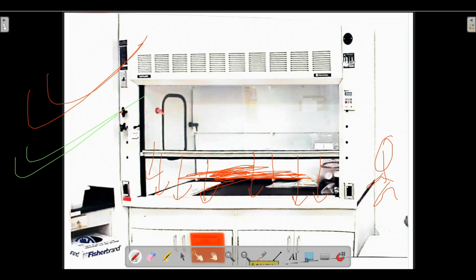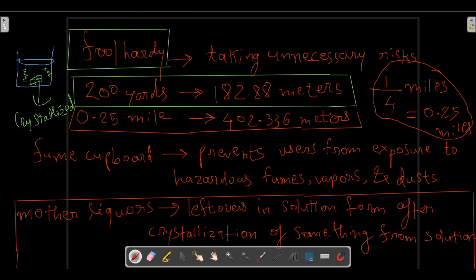There is also an exhaust associated with this fume cupboard. The exhaust pulls the harmful gases from inside and exhales them outside the laboratory.